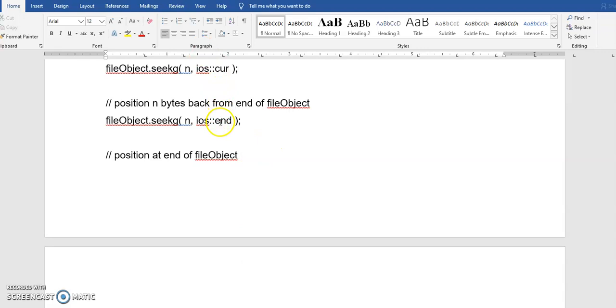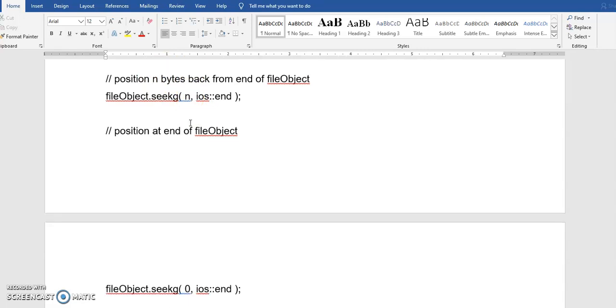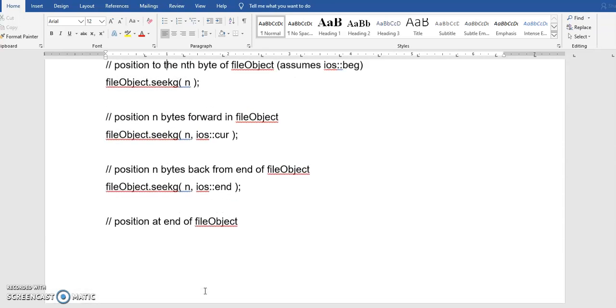From the end, if you want n bytes, it is n bytes back from the end, a backward pointer towards n, then you use this syntax. To go to the end, we use this syntax with 0: n bytes is 0 here, 0 bytes from the end. So it is going to point to the end of the file. Clear? You can try any program using seekg and seekp also.